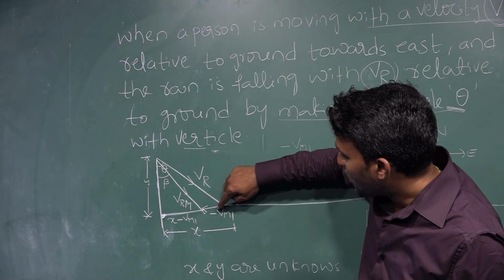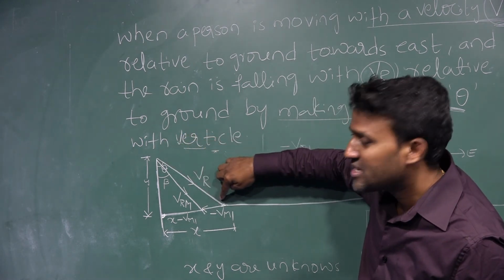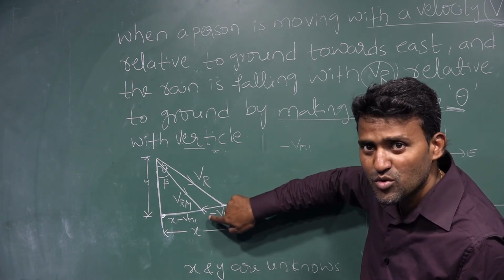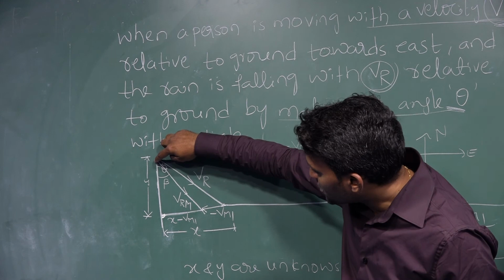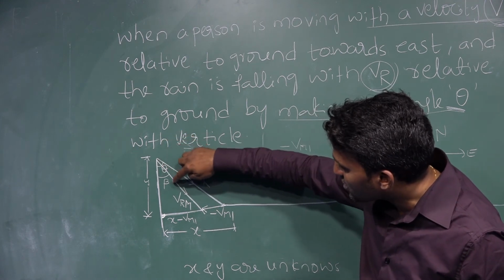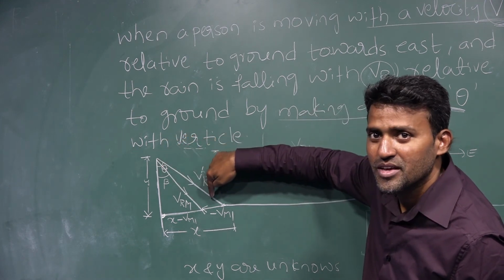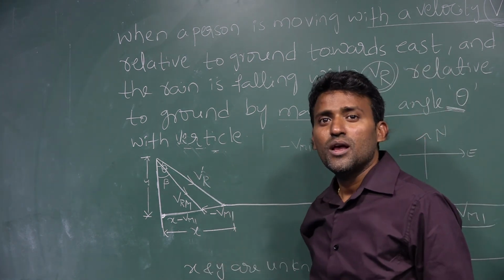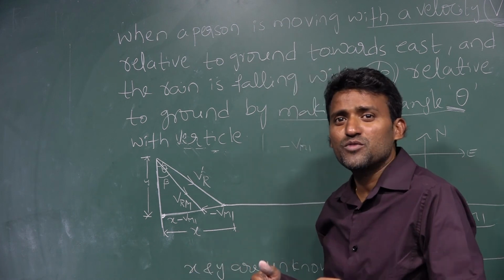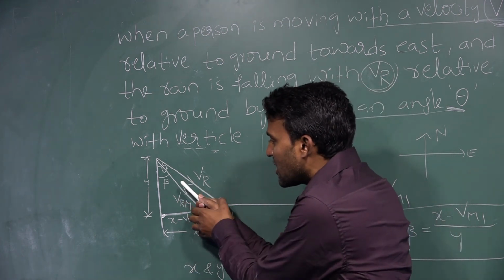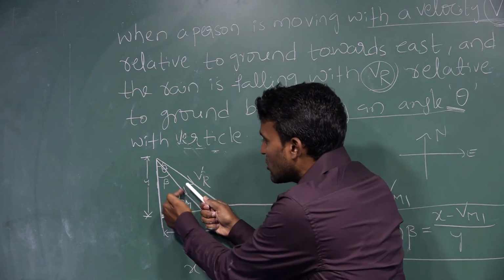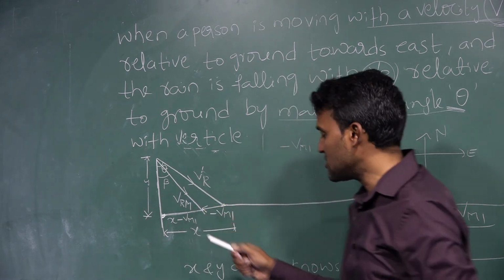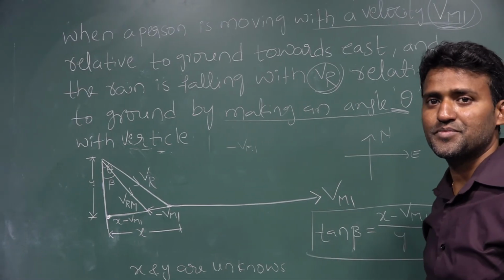When the person is moving along this direction, rain is falling along this direction. But when the man is moving with a particular speed, the rain appears to be coming along this direction, not along this direction, isn't it? In this case, to protect himself from the rain, he has to keep the umbrella along this direction, making an angle beta with the vertical. That is the formula.